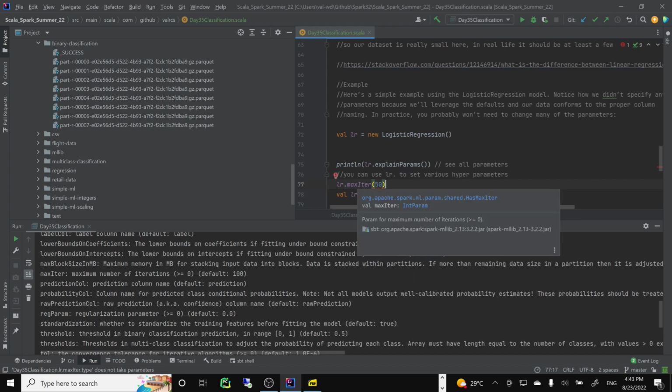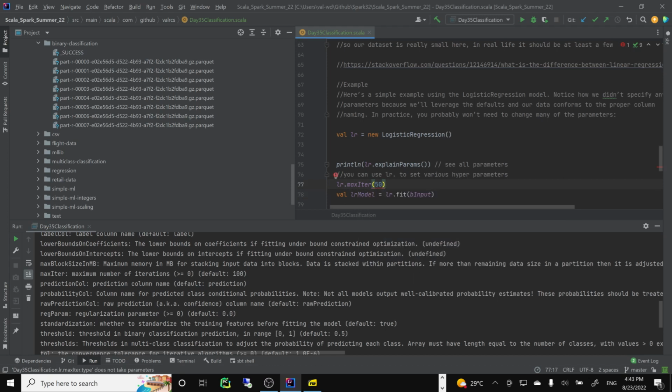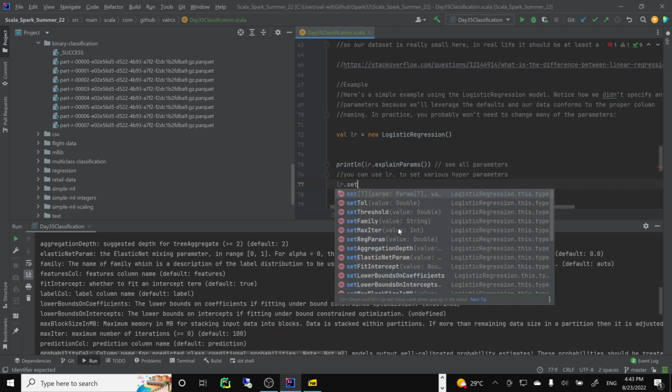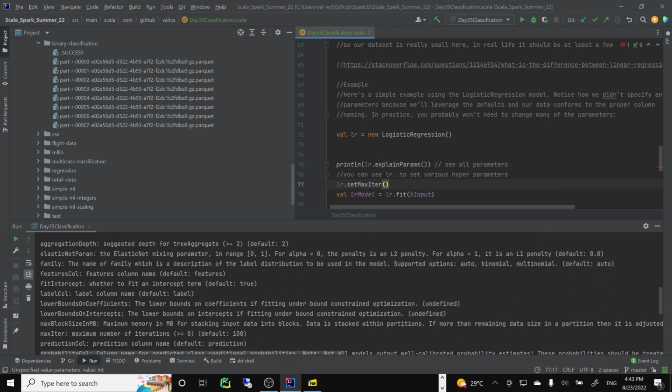It's an int parameter. It's a parameter actually. Do I have to set it like this? Oh, set. Sorry, it's set max, of course. Right, 50.